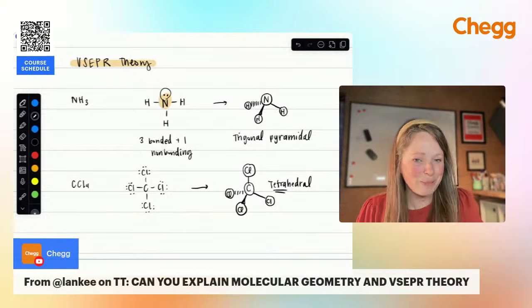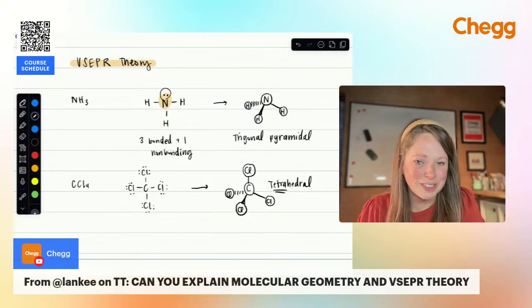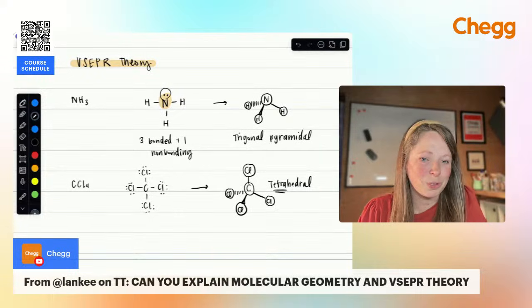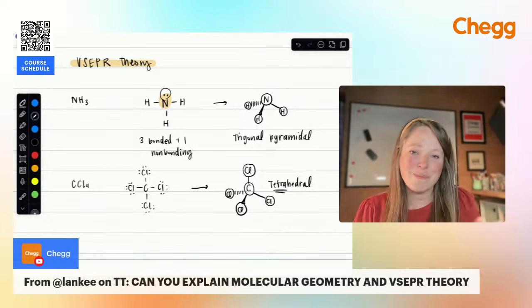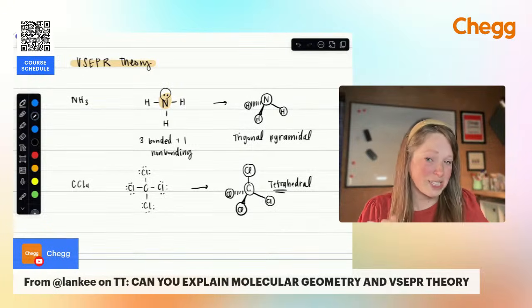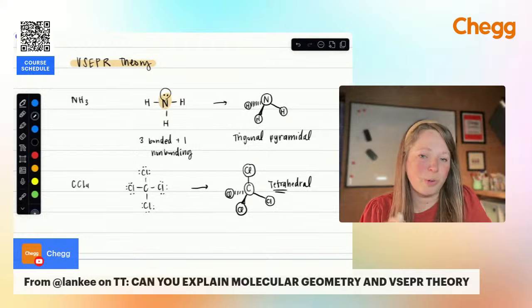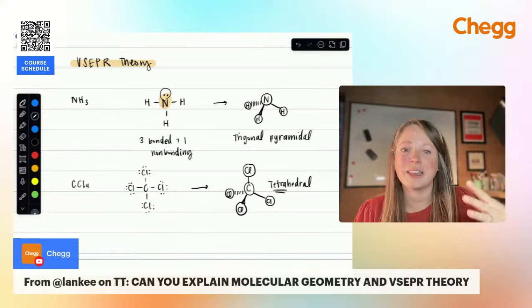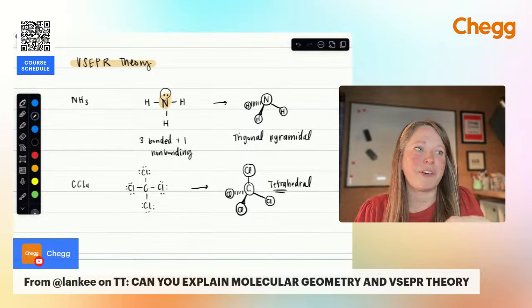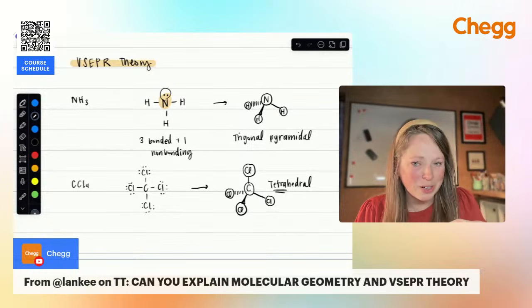It gets a lot more complicated from that. Let me know if you'd like to see up to octahedral. I'm happy to go through the expanded octet and whatnot. But basically with VSEPR theory or with geometry, get really comfortable with drawing out those Lewis dot structures so you can then translate that into the 3D shape. I'd recommend that on paper, you take the time to actually write out an example of each and then show what that looks like. So if I have 2 bonds and then 2 lone pairs, that leads to bent geometry. Versus if I have just 3 bonds and no lone pairs, that's trigonal.